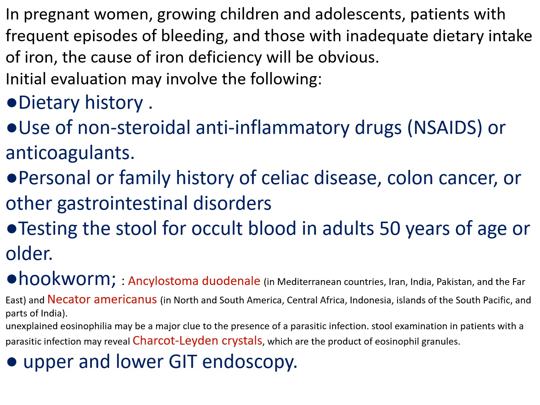If there is nothing from this, especially in a male patient or a female patient after menopause, start to check dietary history. Check if he has a problem with animal products, chronic use of non-steroidals leading to peptic ulceration, or anticoagulants, and also check for personal or family history of celiac disease.